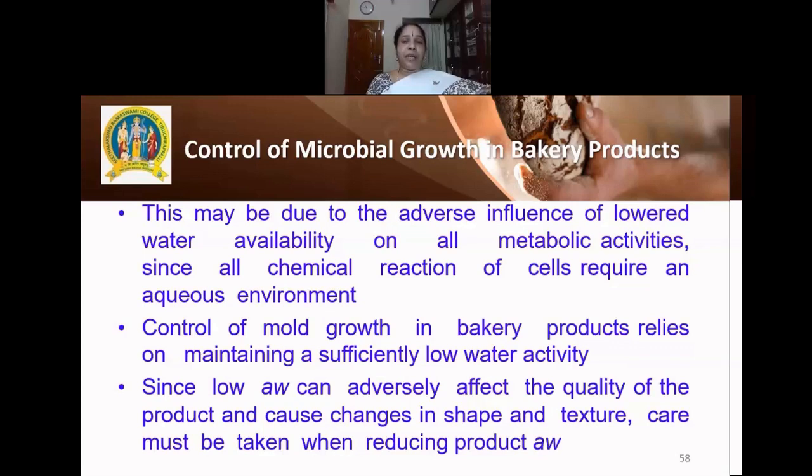Control of mold growth in bakery products relies on maintaining sufficiently low water activity. The low water activity is indicated as aw. When the water content is reduced, the quality of the product may also deteriorate. That is, when the product is dehydrated, the shape and the structure of the product may undergo certain changes. And when dehydration is done to the baked products, care should be taken to see that the structure of the baked product is not distorted.